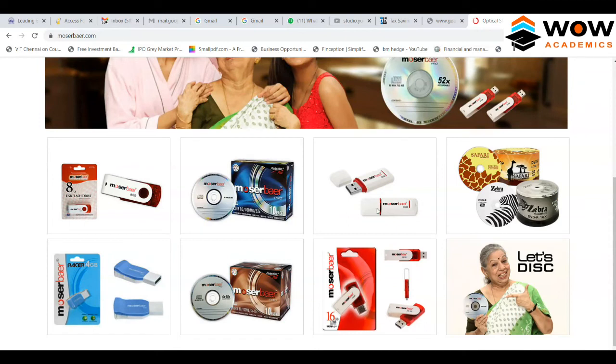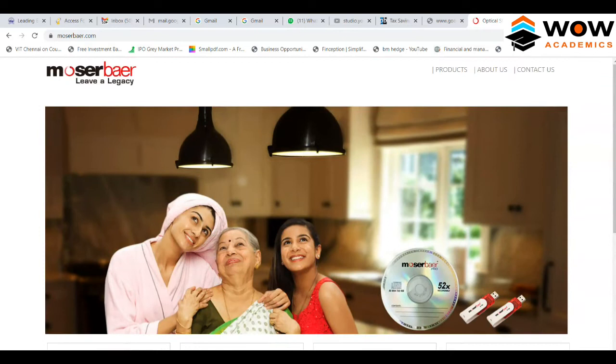Again they entered into the pen drive market, but see how many of us are now using pen drives here. When they entered the pen drive market, the market moved to cloud technology. So again, any investment made in CD, DVD or pen drive was all waste. At one point of time, they felt that rather than producing these products, let's go into LED lights.